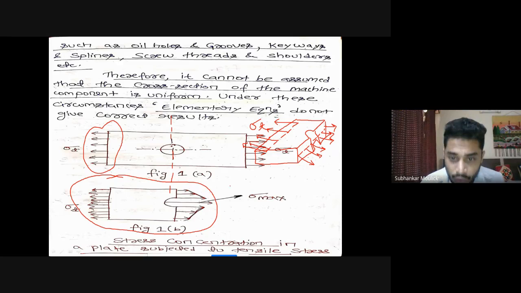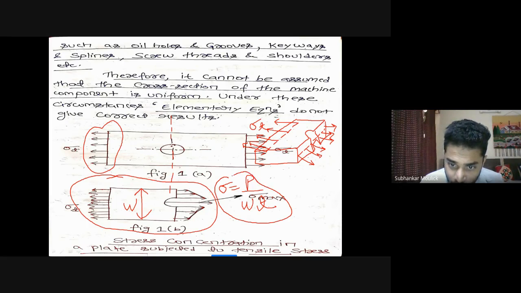At present, if I want to calculate the value of sigma, sigma is load divided by cross-sectional area. The width of the plate is W, and the thickness of the plate is T. If you have not made any hole inside this plate, then this is the formula you will use to get the value of sigma. This formula is applicable from this end to this end, and from this portion of the plate to this portion, but it is not applicable in the middle portion. Yes or no?